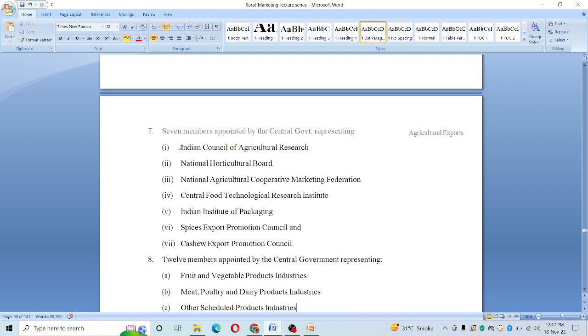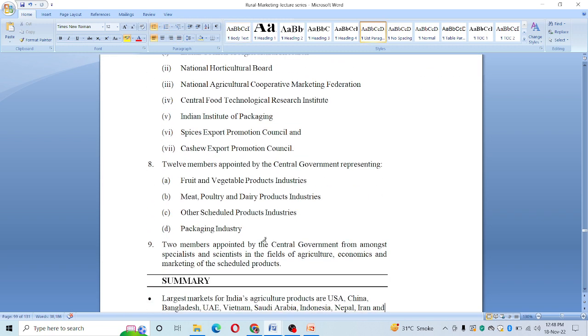These are coming from the Indian Council of Agricultural Research, National Horticulture Board, National Agricultural Cooperative Marketing Federation, Central Food Technological Research Institute, Indian Institute of Packaging, Spices Export Promotion Council, Cashew Export Promotion Council, and 12 members by the central government representing the fruit and vegetable products industry, meat, poultry, dairy products industry, other scheduled products industries and packaging industries.